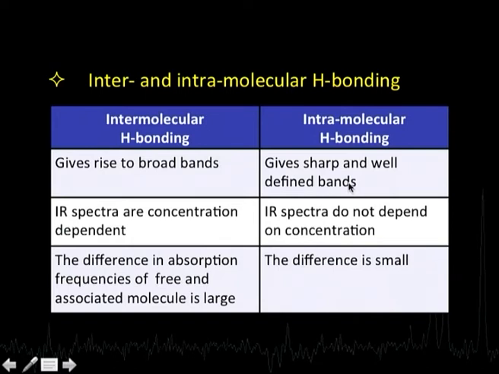The second difference between the two kinds of hydrogen bonding is that IR spectra are concentration dependent. That is, if there is intermolecular hydrogen bonding, on decreasing the concentration of the system, we find that the spectra are dependent on the concentration. We will show you some spectra over here. Whereas in the case of intramolecular hydrogen bonding, this does not depend on the concentration.